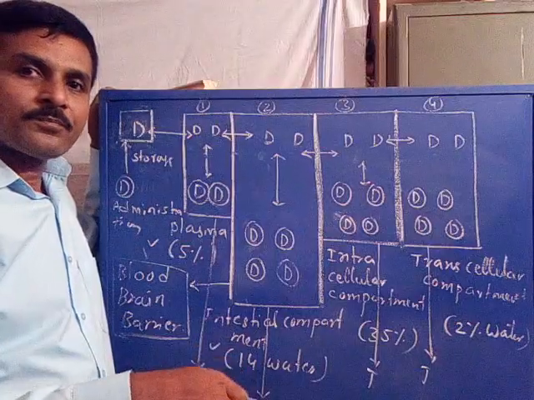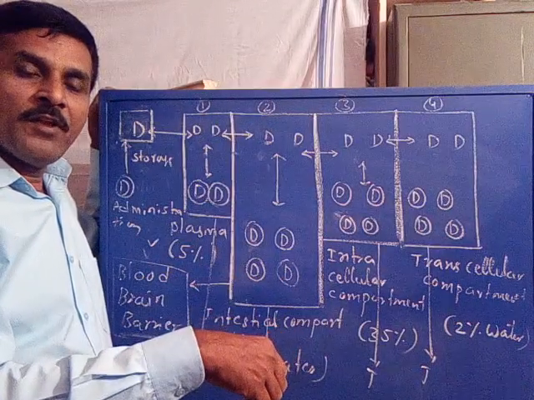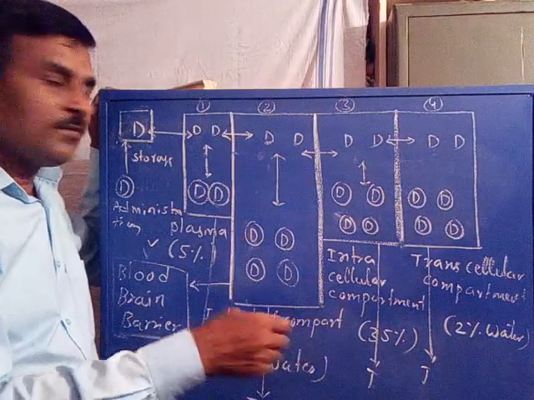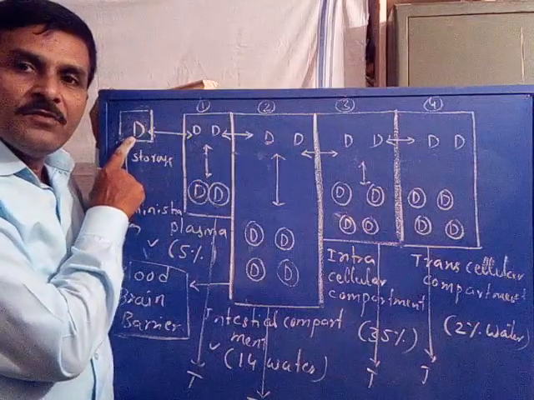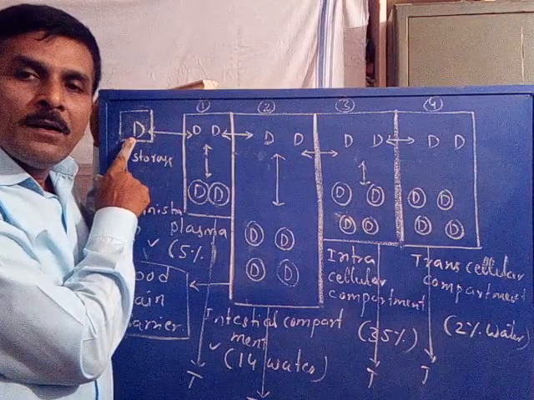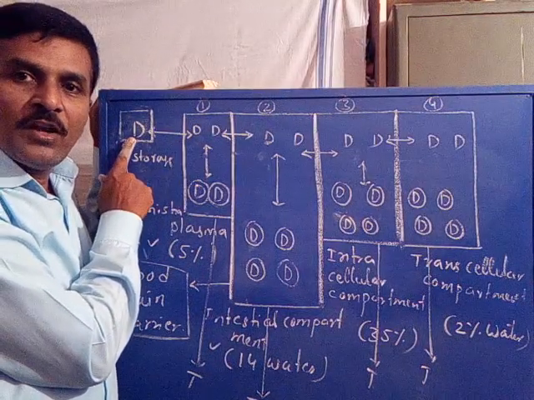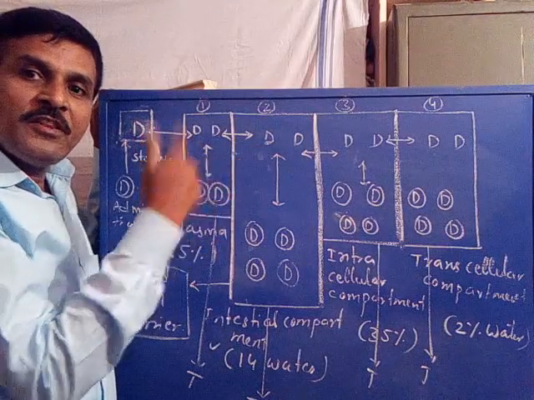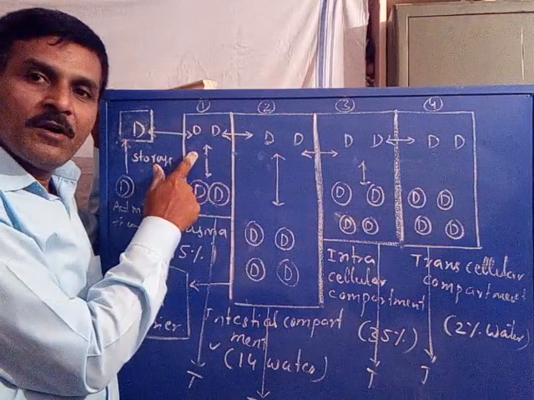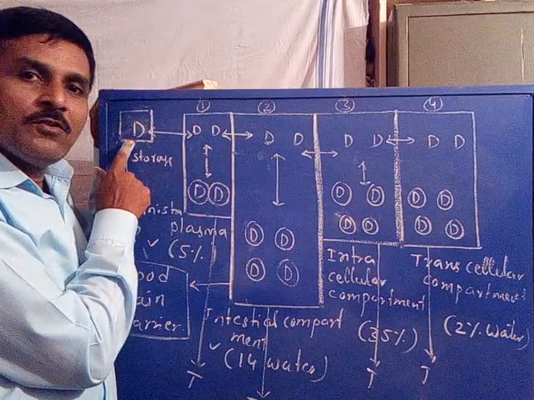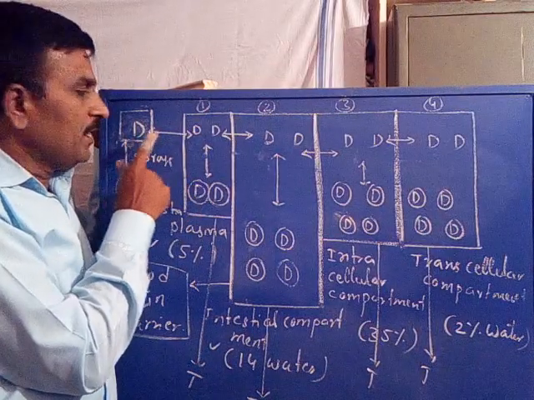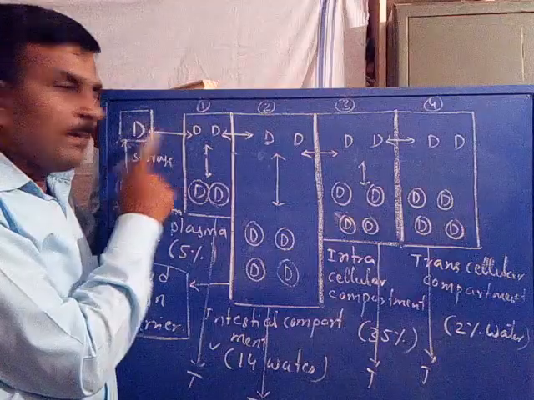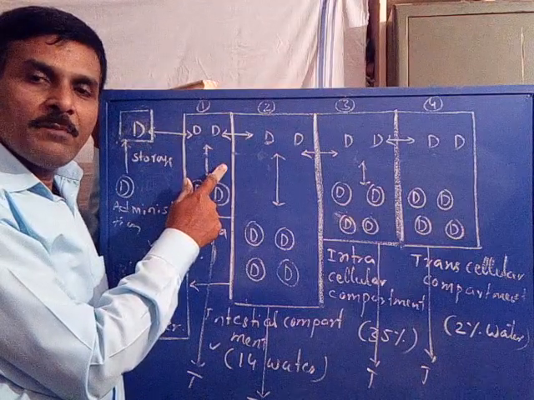Now a very important phenomenon is involved: the drug stored in the storage depot, that is the tissue, will be in equilibrium with the drug in the first compartment. The drug stored in the storage depot will be in equilibrium with the first compartment.